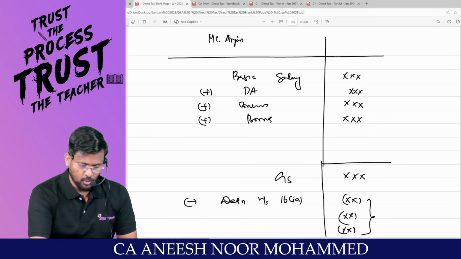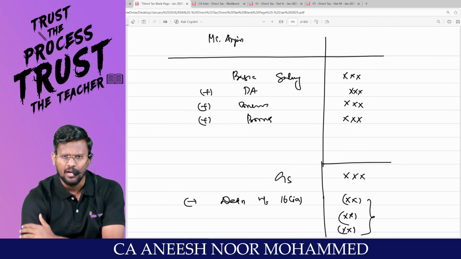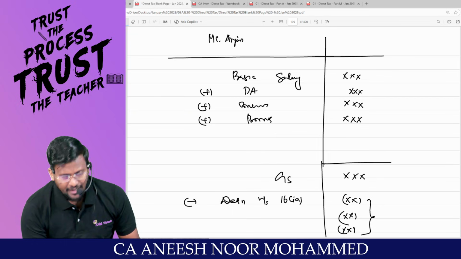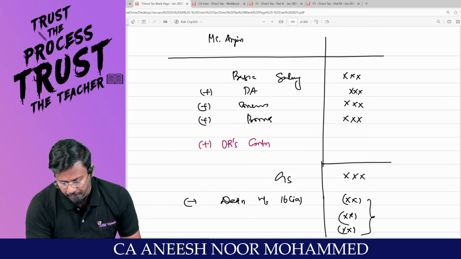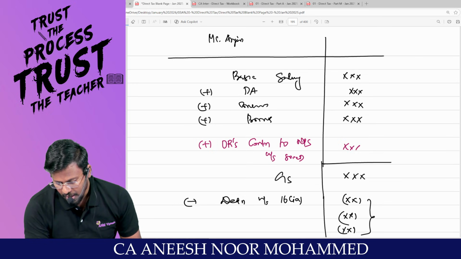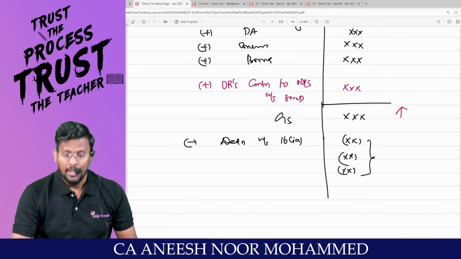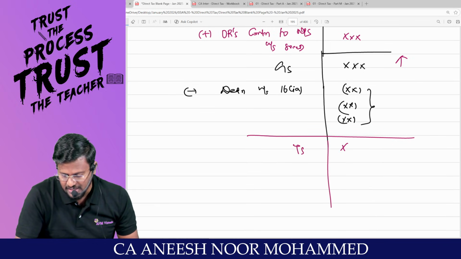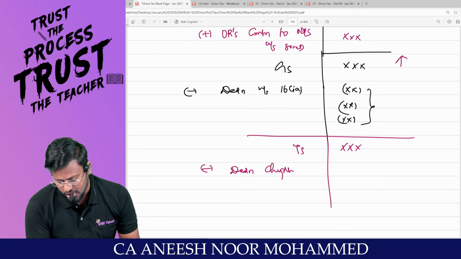But now, my dear lovable students, employer has contributed to the notified pension scheme. Correct? First of all, it's a benefit to the employee. So when you are calculating the gross salary, add the employer's contribution to the notified pension scheme under section 80CCD. Like this, you have to include it in the gross salary. Then only gross salary will be more. Then if you reduce the deductions under salary, you will be getting taxable salary. Am I right? From the taxable salary only, chapter 6A deduction you should claim.